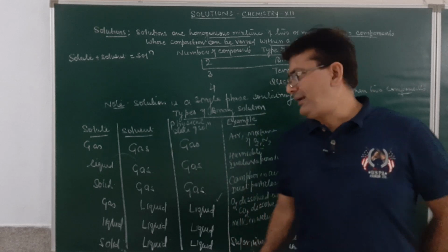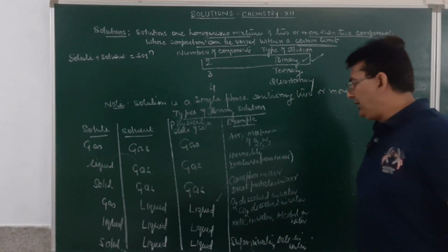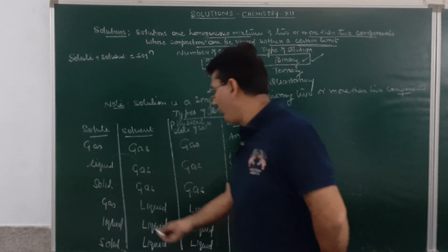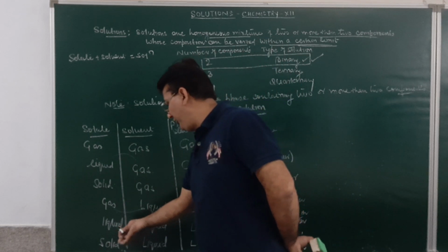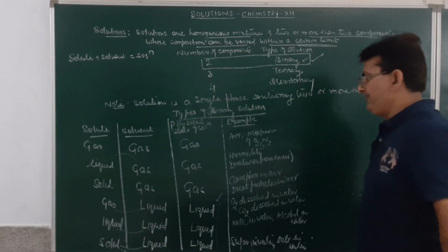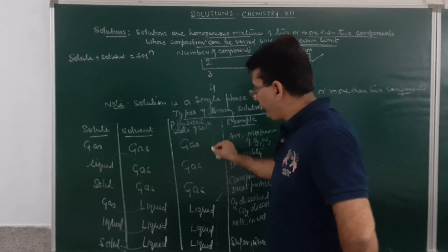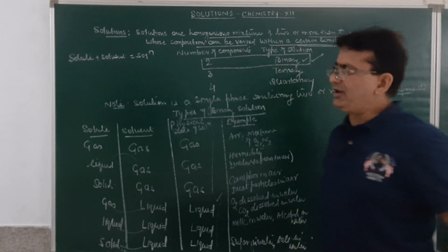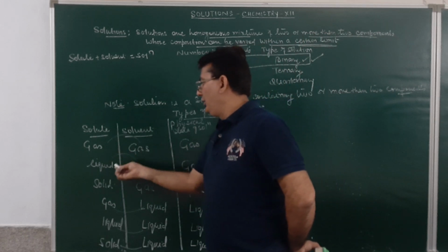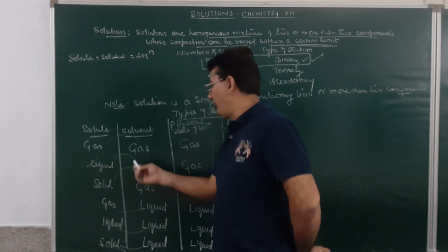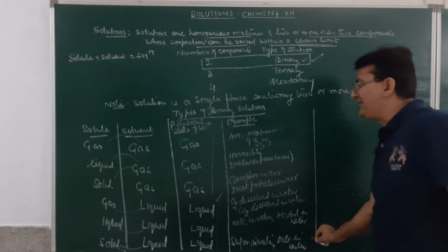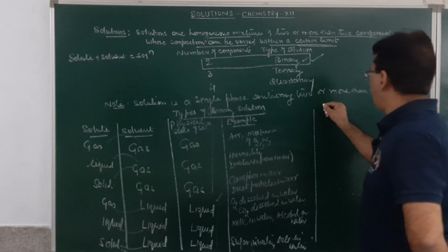So, these are the second type of solution, in which the solution is in the form of a liquid. Here the gas may dissolve in liquid, liquid may dissolve in liquid or the solid may dissolve in liquid. Examples you may learn. First was when the solution was in the form of a gas. There were three types of solution, binary solution: gas dissolved in gas, liquid dissolved in gas and solid dissolved in gas.